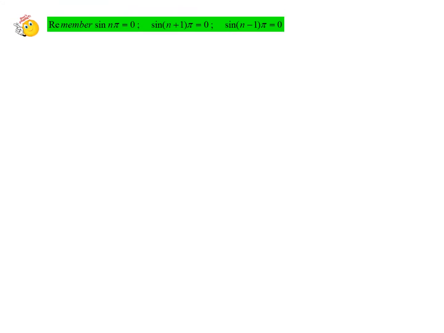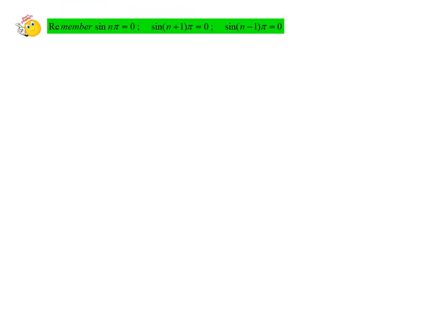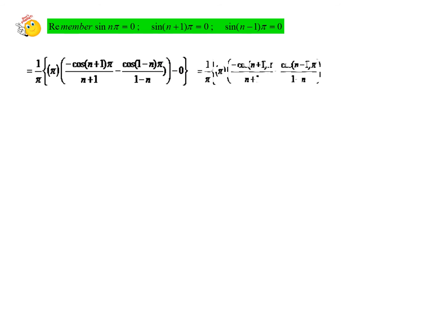Now remember, sin n pi, sin n plus 1 pi, sin n minus 1 pi, all these values are 0. So when we substitute these values as 0, we have the value of an as 1 by pi, pi into only the cosine terms. And now remember, cos n pi has a value. And before that, a small modification we have done here.